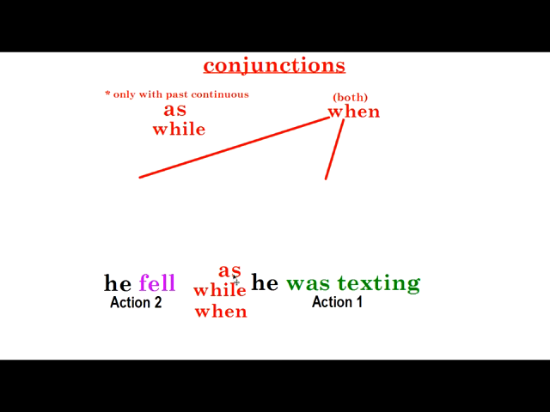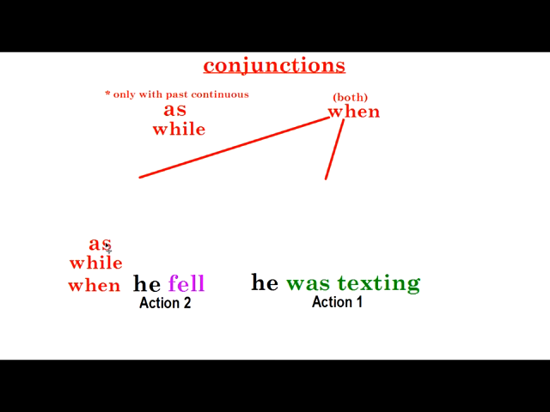But remember, if I decide that I'm going to use when, I can only put the when at the beginning of the second action. I can say when he fell, he was texting. Remember, while and as, I cannot do with the second action. They have to go with the past continuous.